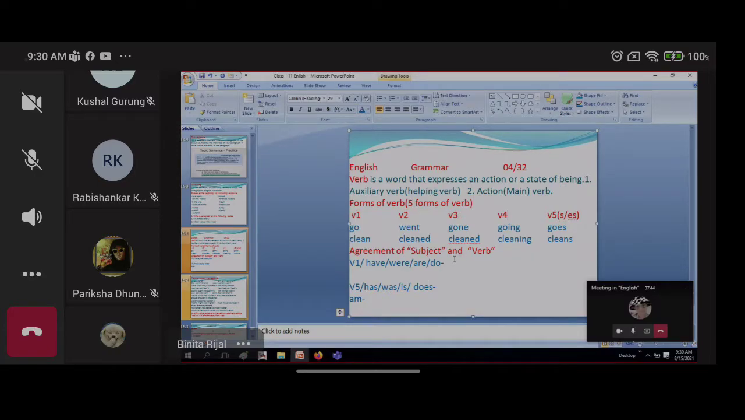Are you going to tell me the answer about the subject and the verb? I have written here together for this verb, okay? Either it is verb 1, or have, were, are, do, yes or no? These all are the plural form of the verb, okay? You have to understand these all are the plural form.